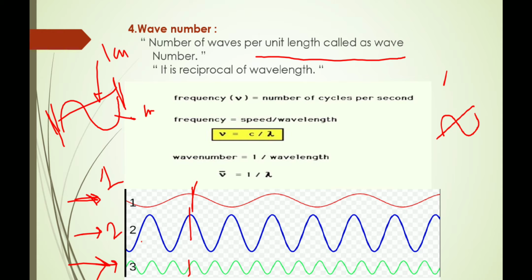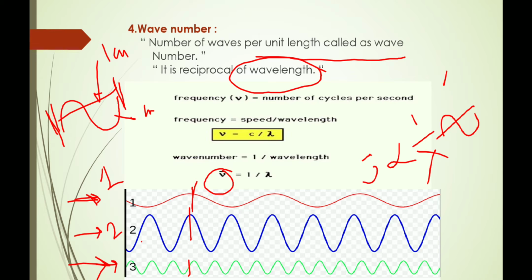So for the first wave there is one wave number, for the second there is two wave number, and for the third there is three wave number, and it is a reciprocal of wavelength. Wave number is denoted by nu bar. Nu bar is inversely proportional to wavelength.